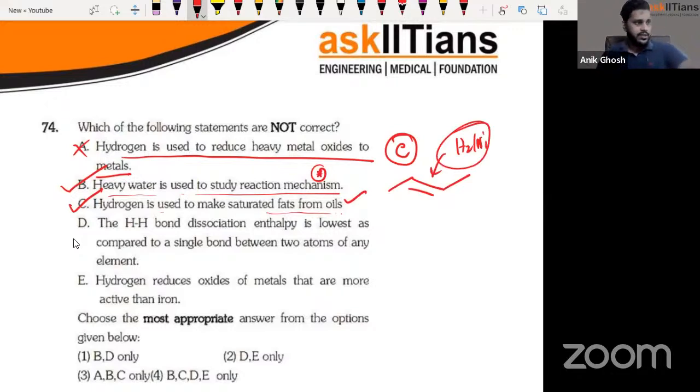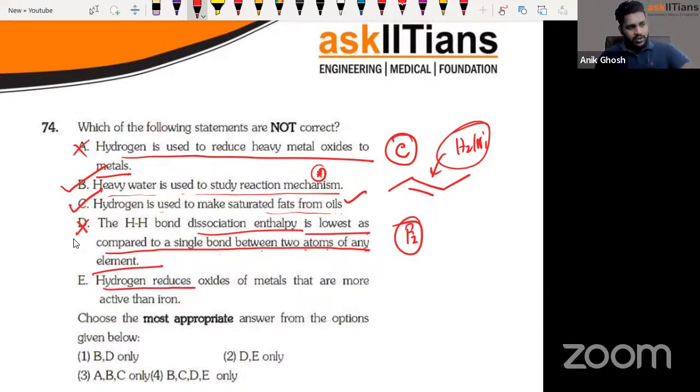The H–H bond dissociation enthalpy is the lowest as compared to the single bond between two atoms of any other element. This is not really true, guys. There can be a lot of molecules where the bond dissociation enthalpy is lower than this. So this statement is not right. Even if you see for F2, for fluorine, the bond dissociation energy is even lower than H2. So I don't think so. This is the correct statement.